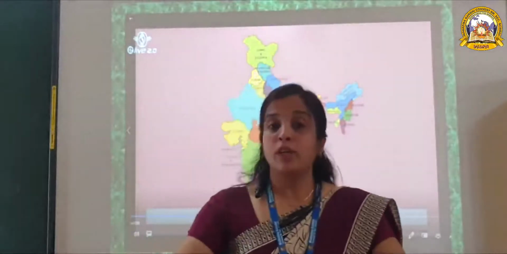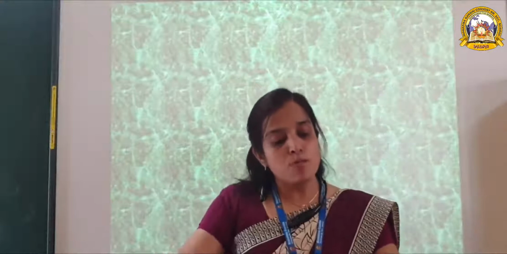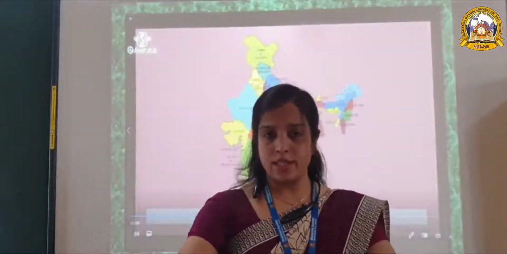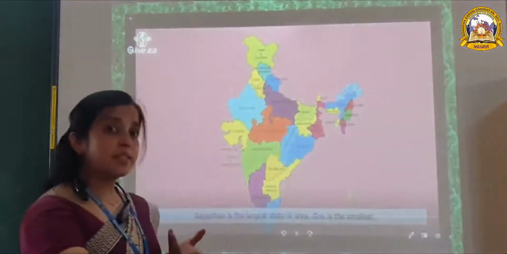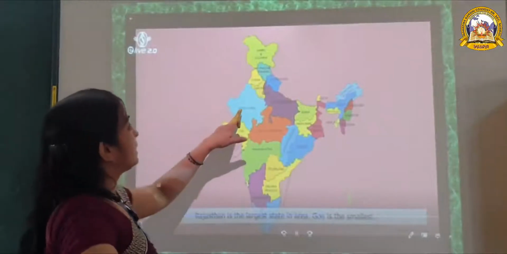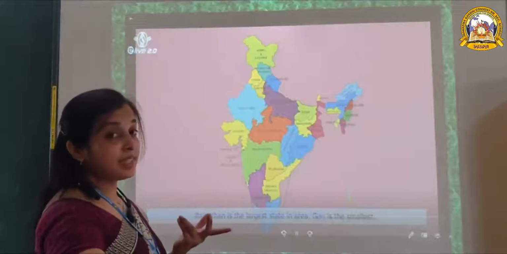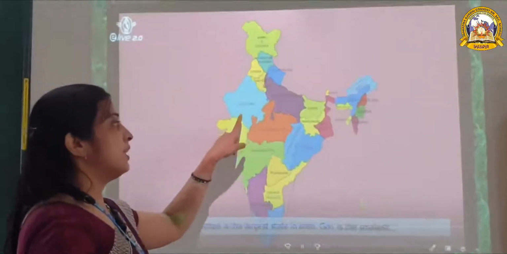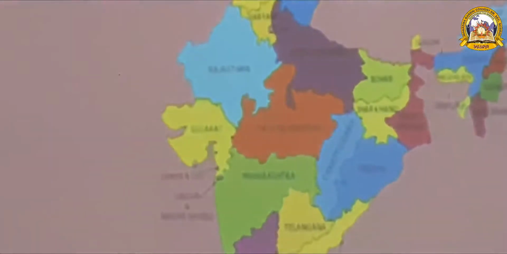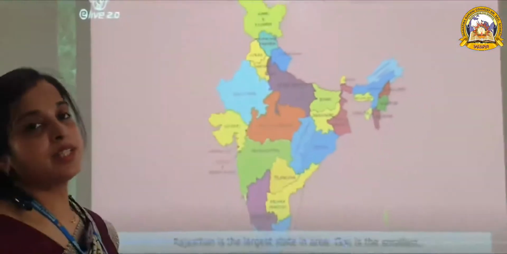Before reading the physical division of India, we read some more facts about India. We know that there are 28 states in India. So which is the largest state? Anybody? Yes, Rajasthan is the largest state in area. Which is the largest state? Rajasthan. In terms of area, Rajasthan is the largest state.